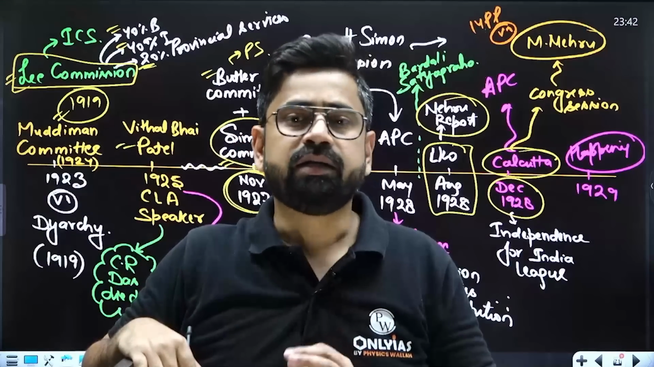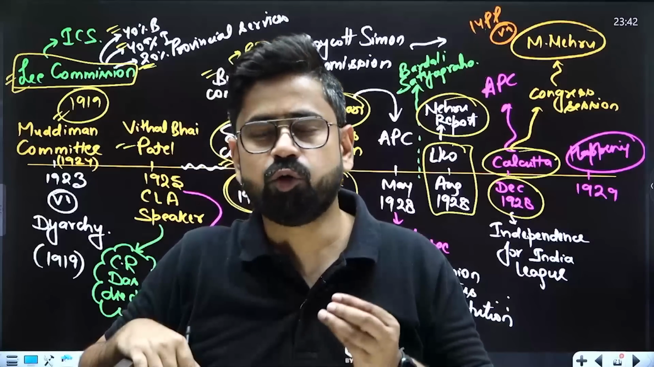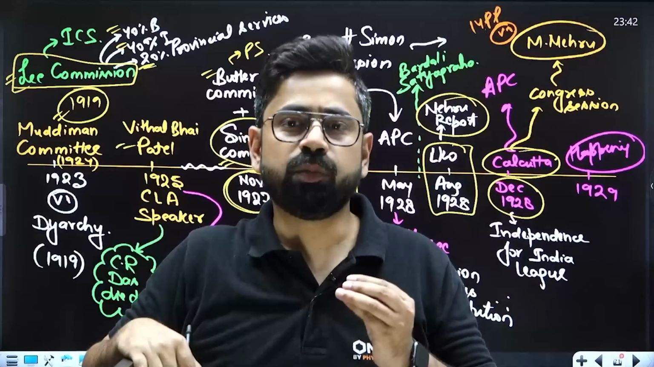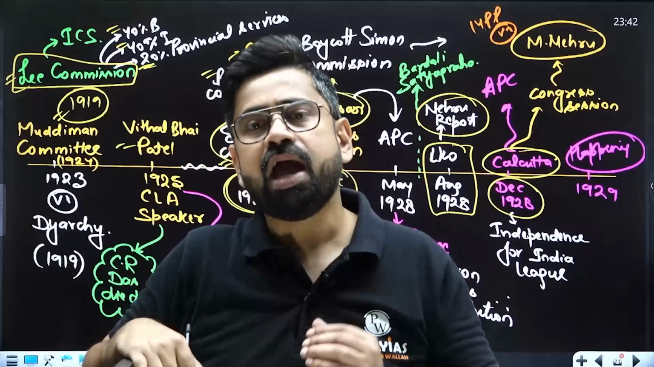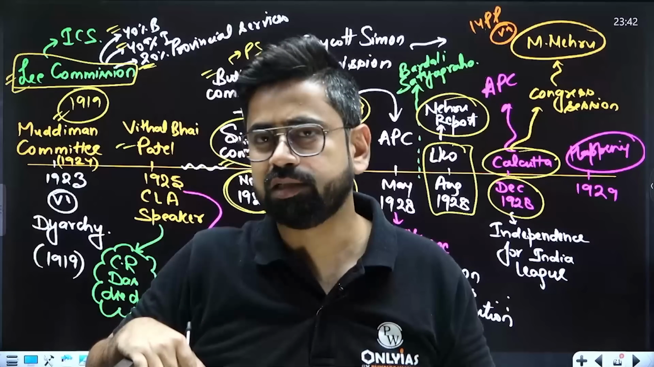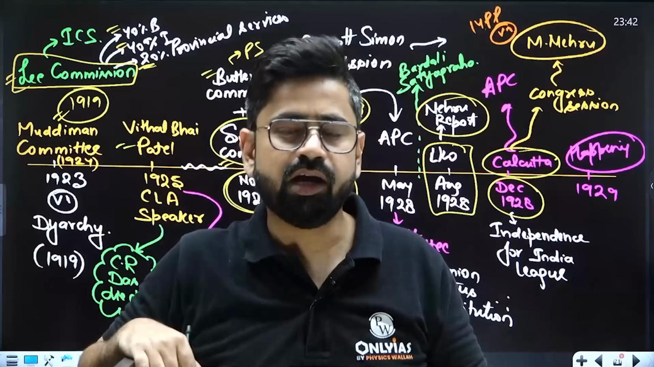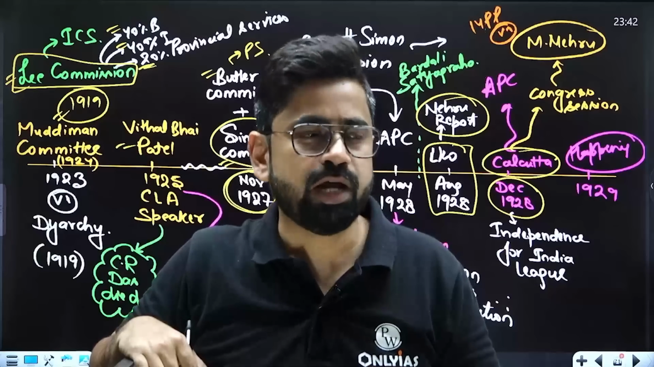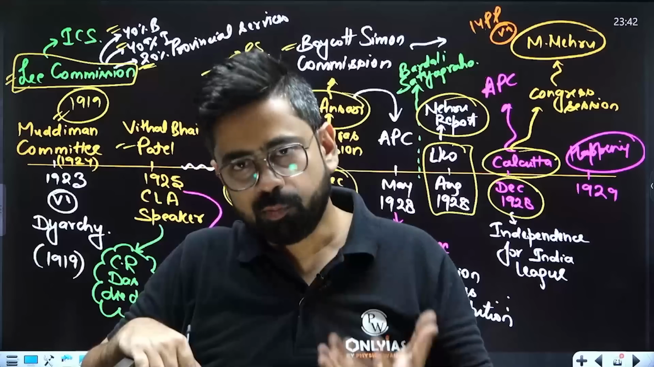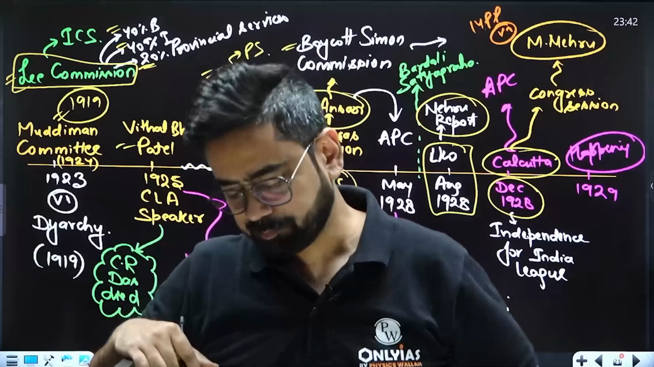But it has to be done in one year. By December 1929, if we don't get a reply, if this dominion status does not happen, then in that case we will ask for independence. We will not ask for dominion status. Though Jawaharlal Nehru at this point of time was not very much aligned to this idea. He was of the view that we should not be asking for dominion status. We should be asking for complete independence at this point itself.